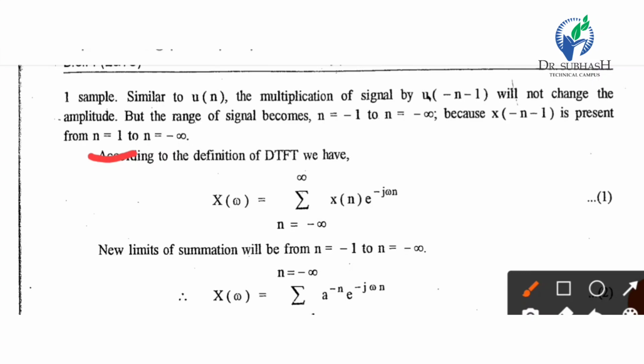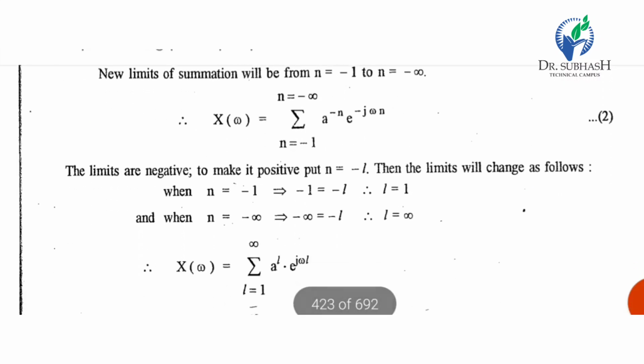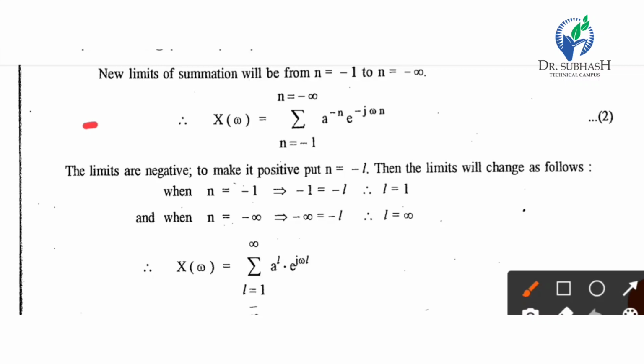So according to the definition, we have the summation limit from n equal to minus infinity to infinity, but we will change it to n equal to minus 1 to minus infinity. So our equation becomes X of omega equal to summation n equal to minus 1 to minus infinity a raised to minus n e raised to minus j omega n.